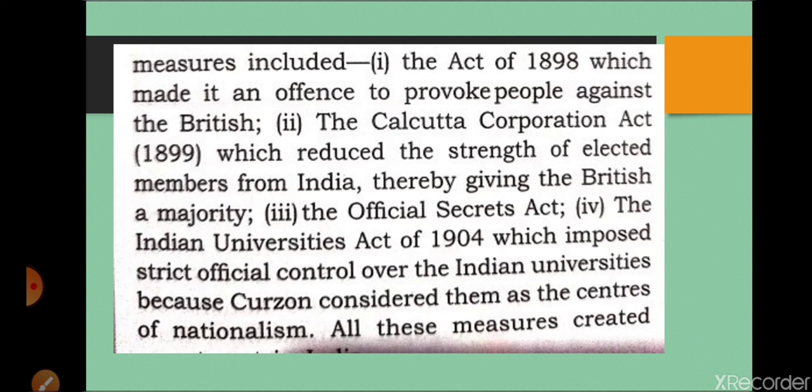So strict action was taken by Lord Curzon, and all these acts and actions made Indians hostile against Britishers, and they stood against the Britishers, and they became aggressive.